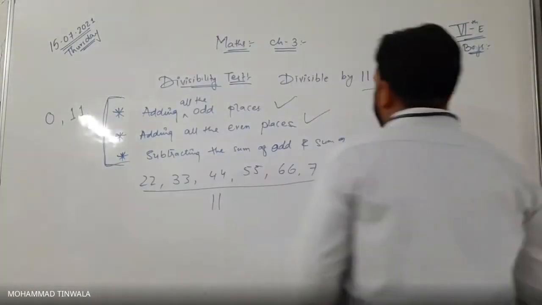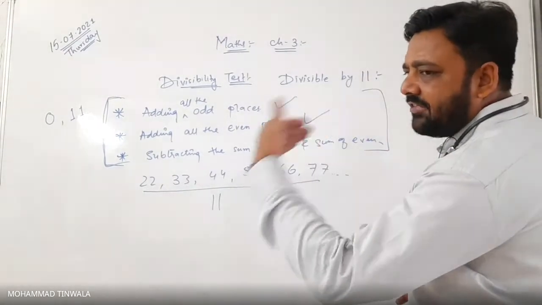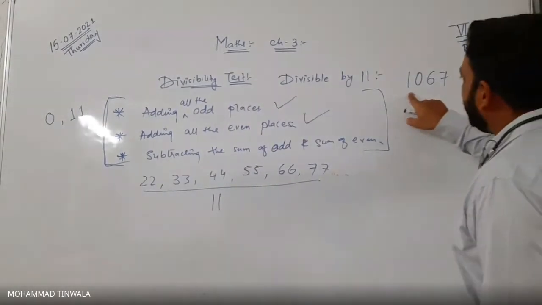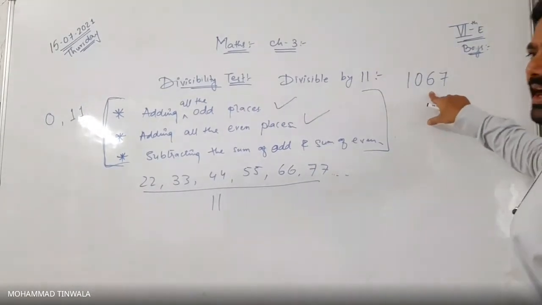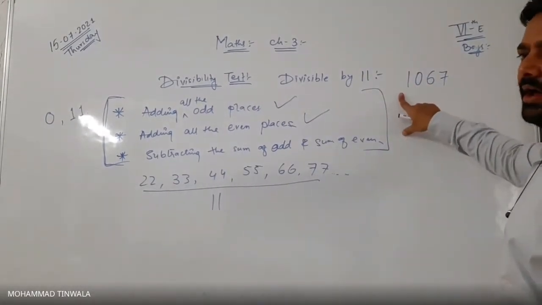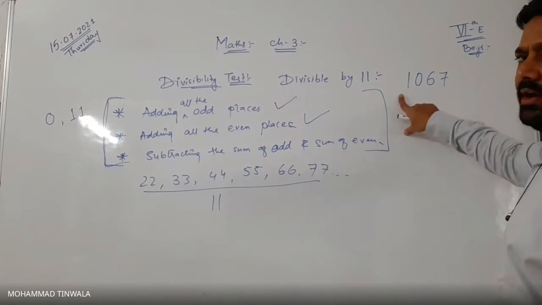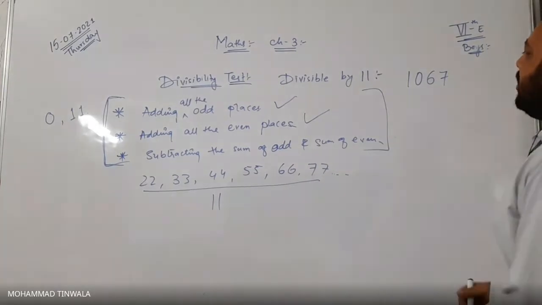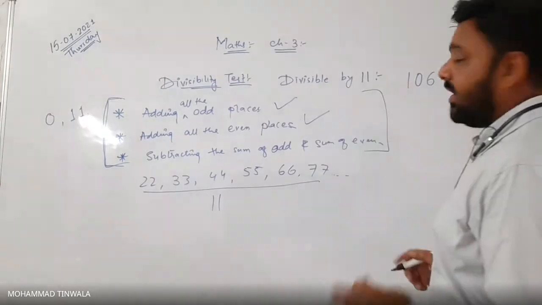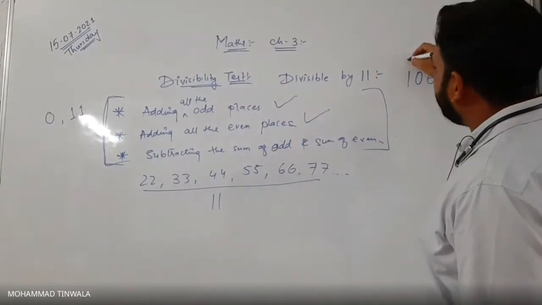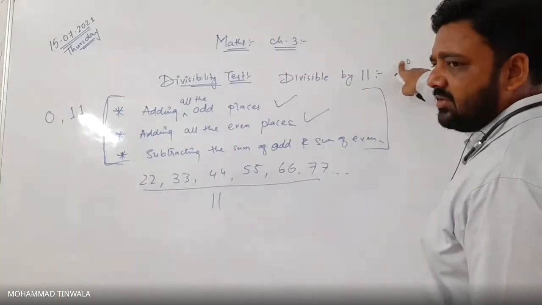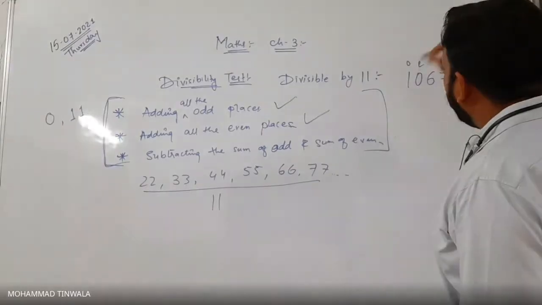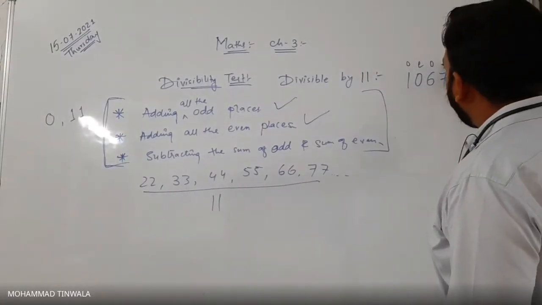1067. So starting from your left side, which is the biggest place value? It will be 1, 10,000, 100,000, right? Yes, sir. So the biggest place value we have to start with, the last number, this one is odd place. Then even, then odd, then even.